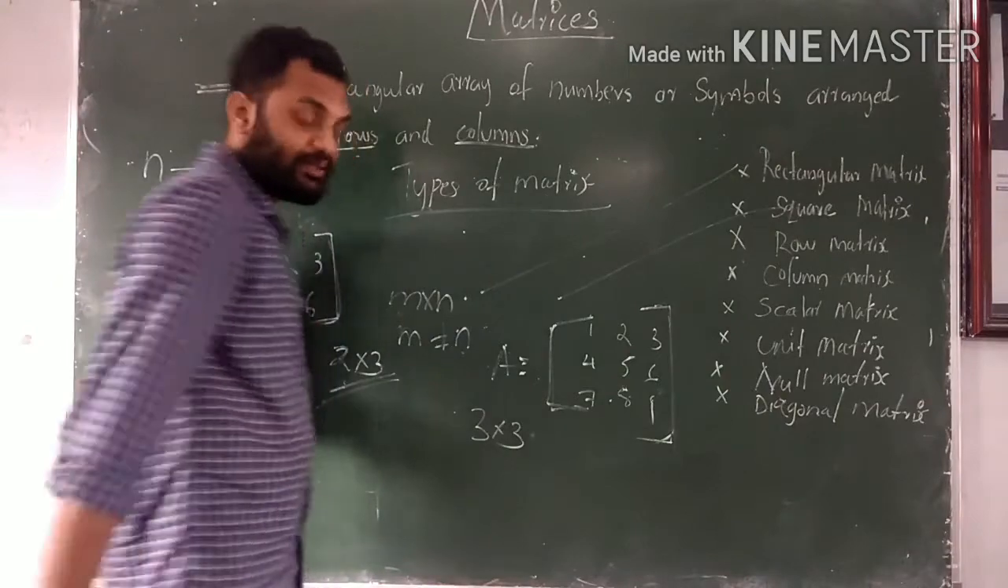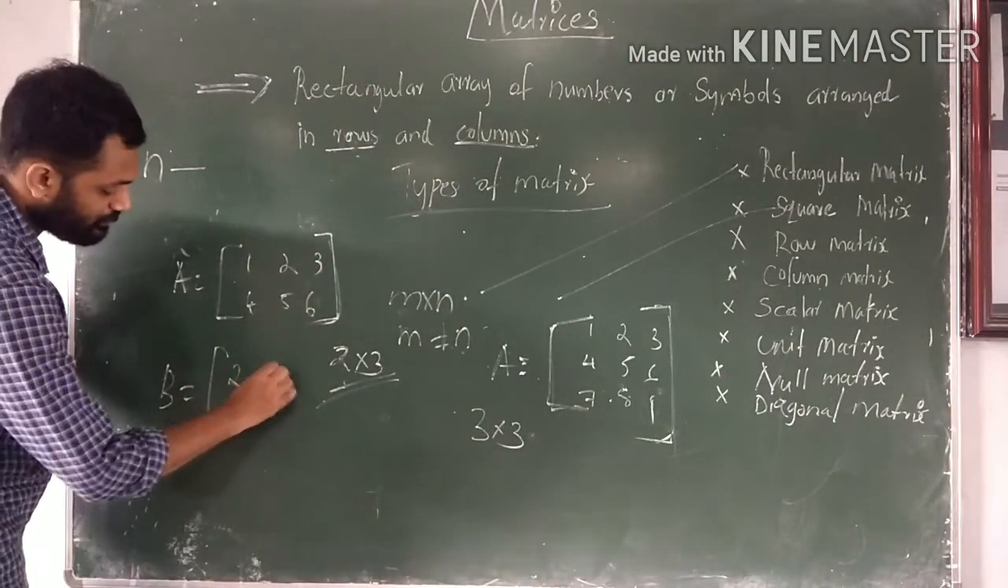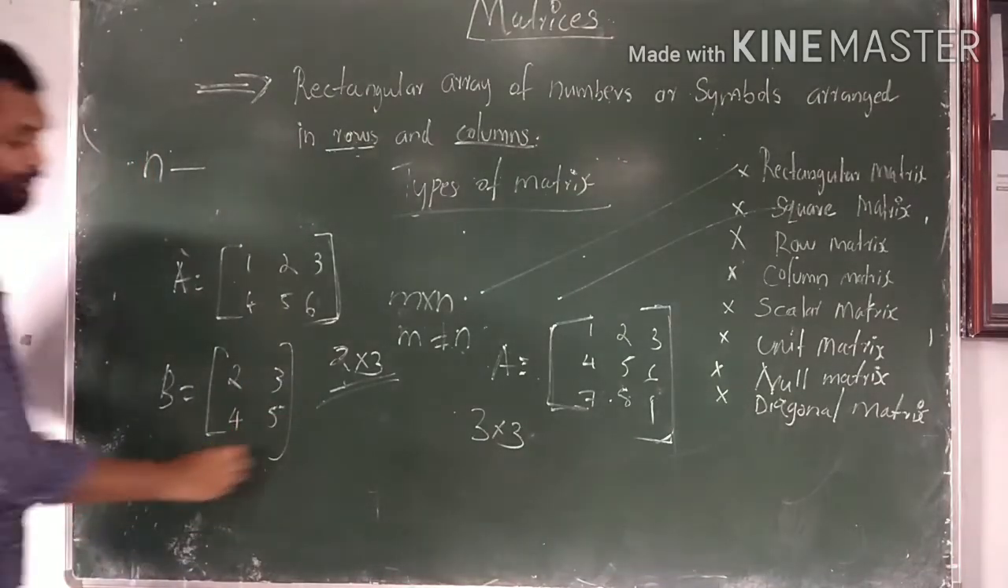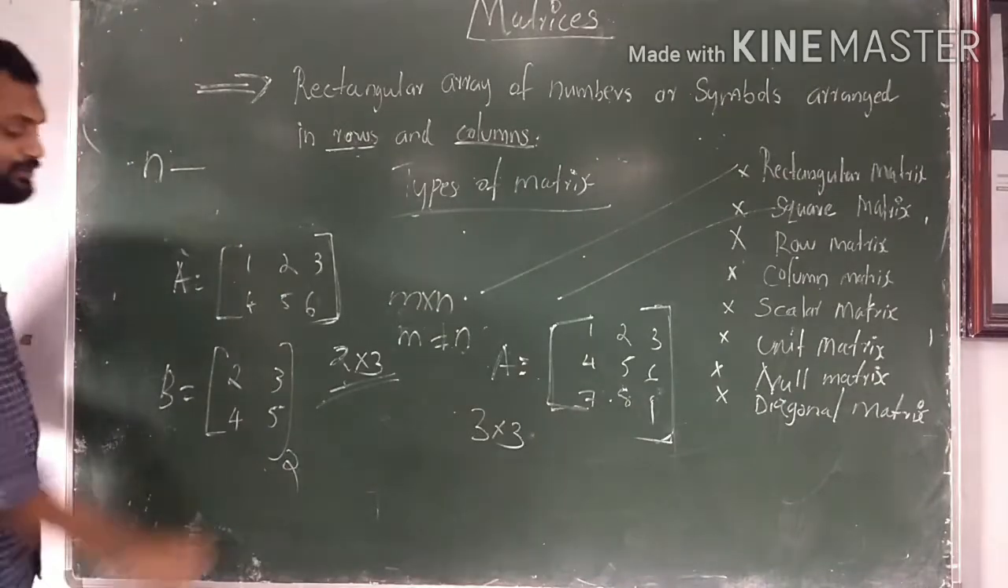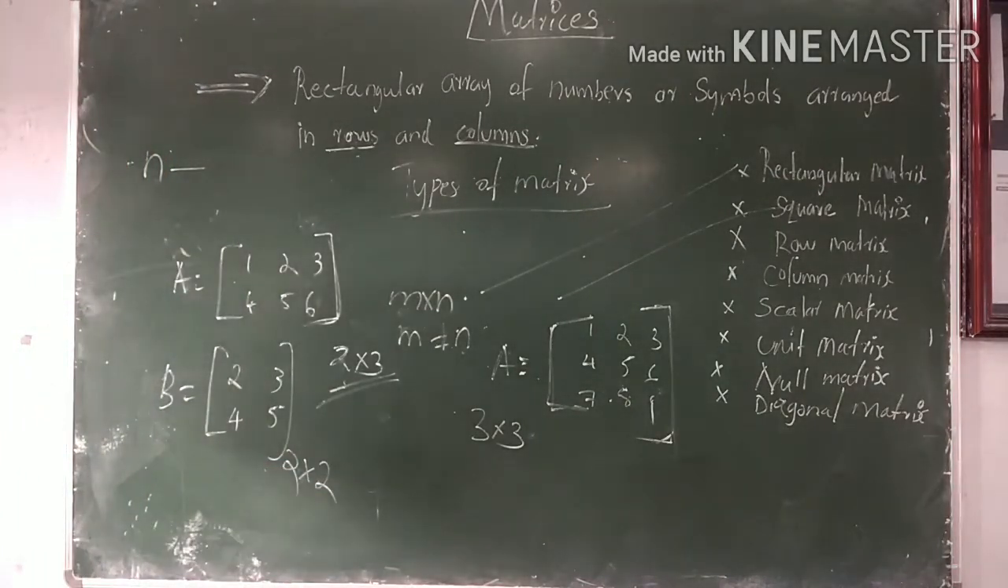That was a 3 by 3 matrix. B is equal to 2, 3, 4, 5. It's a matrix of order 2, or 2 by 2.